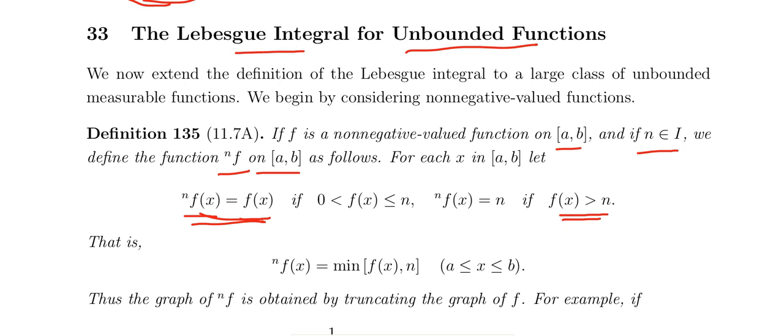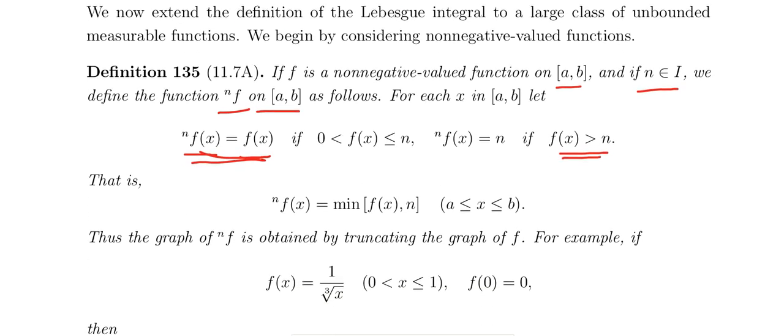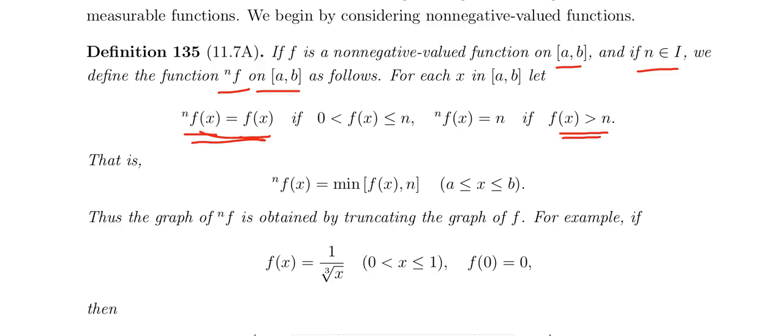So nf of x equals the minimum of f of x comma n, for x belonging to a to b.